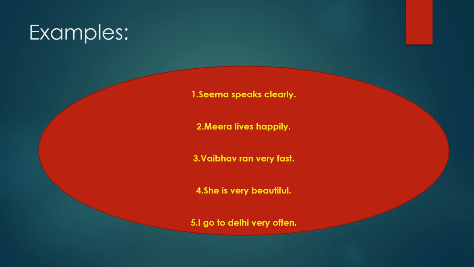She is very beautiful. In this sentence, the word very is an adverb and it modifies an adjective. The adjective is beautiful. In the last sentence, I go to Delhi very often. In this sentence, the adverb very modifies another adverb, that is often. So it answers the question how often. So these are some examples of adverbs.